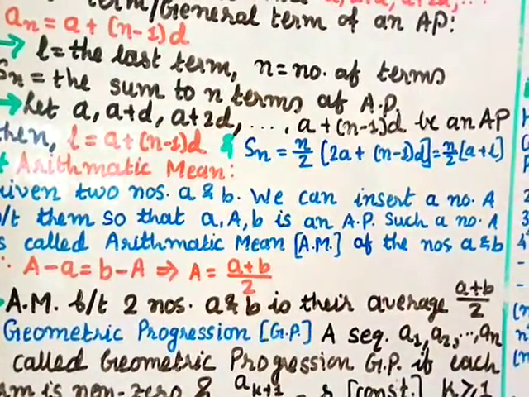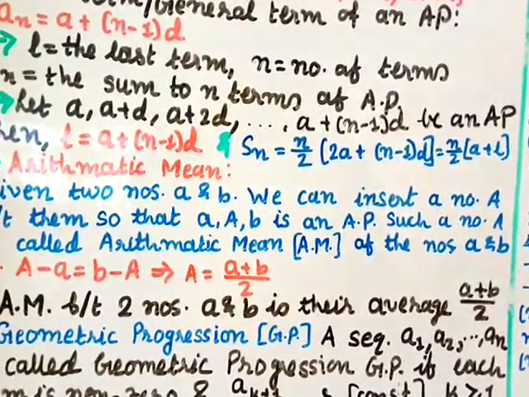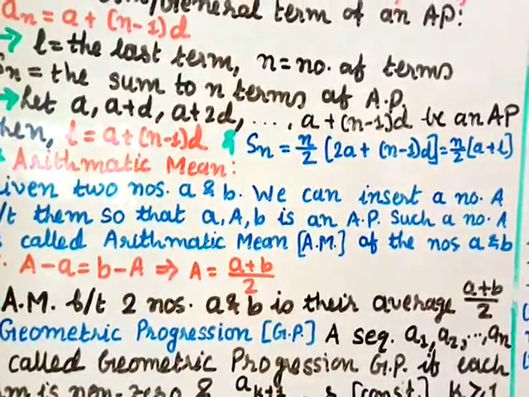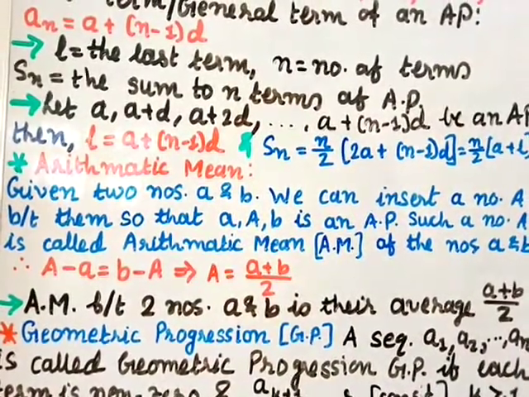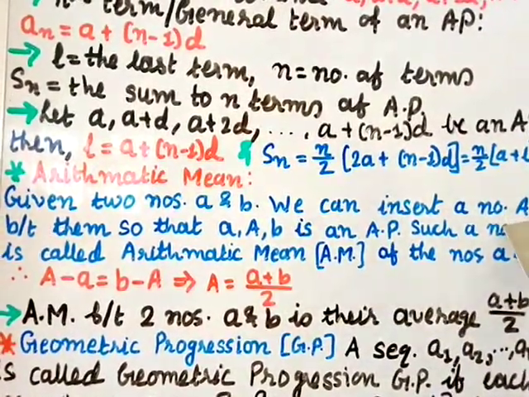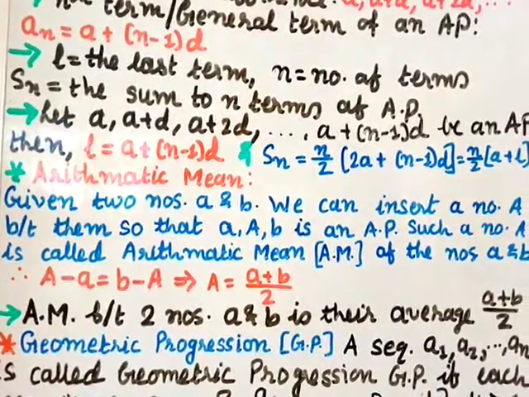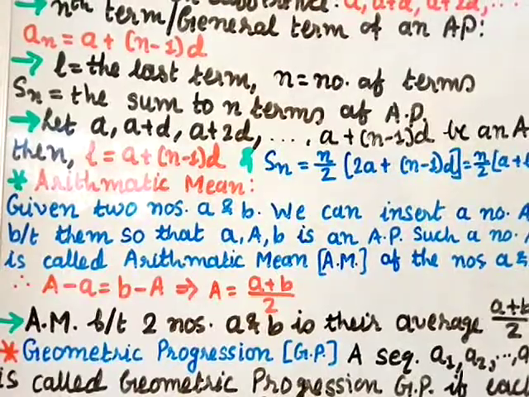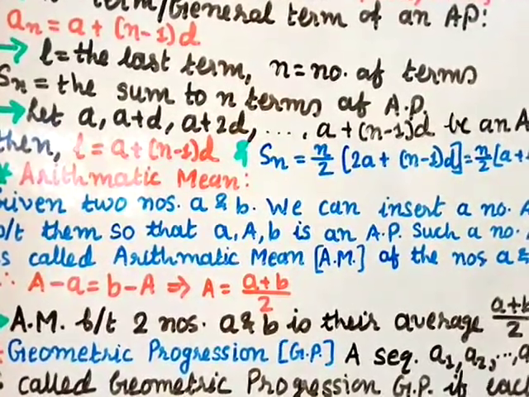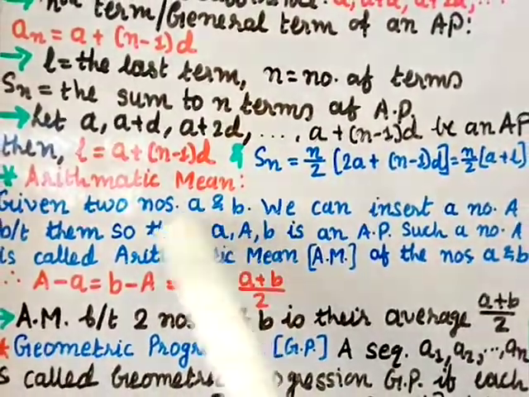So arithmetic mean of two numbers is also called the average between them, (a plus b) by 2. Okay, this is called the average of a and b. And here I have inserted number a. You can insert any kind of number. You can enter numbers 1, 2, 3, any numbers between the two numbers a and b.